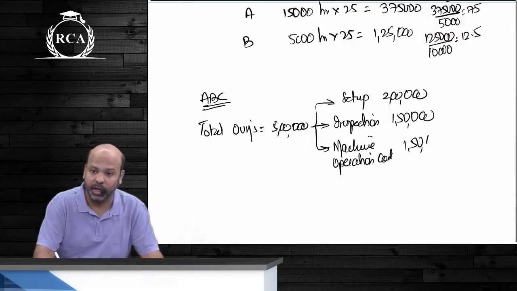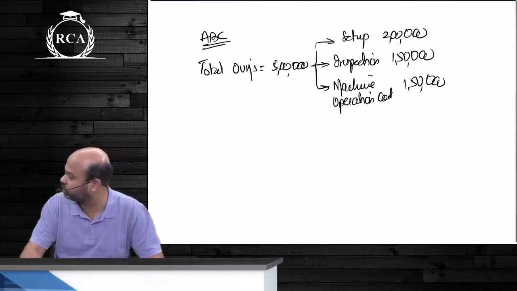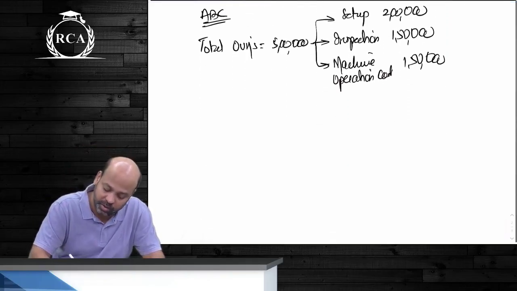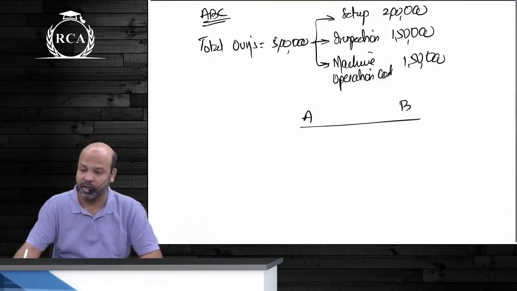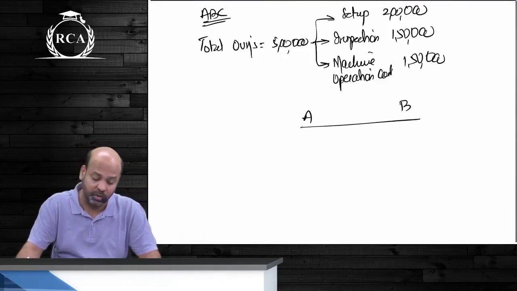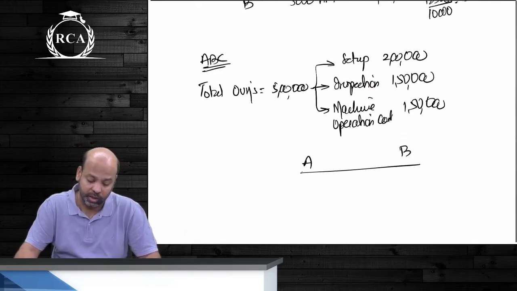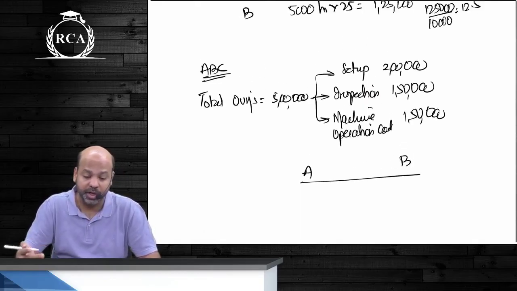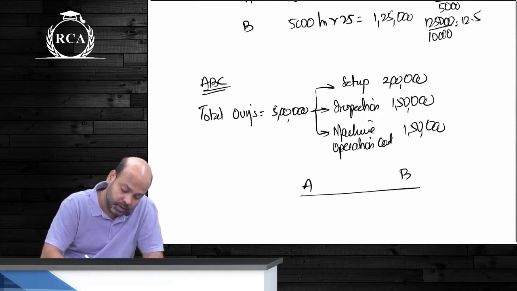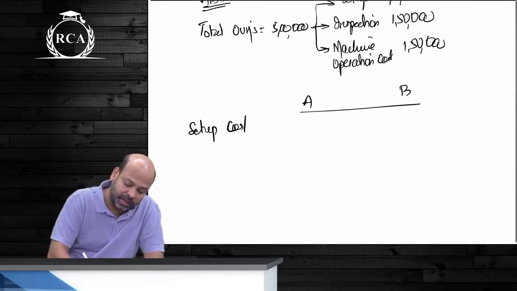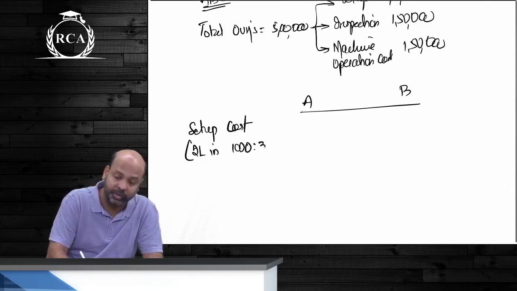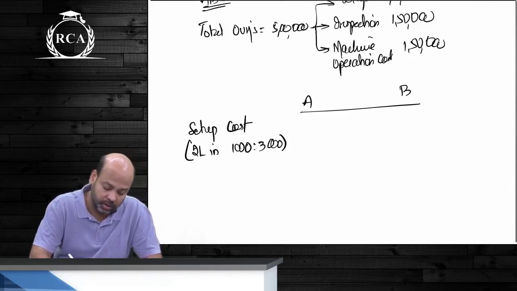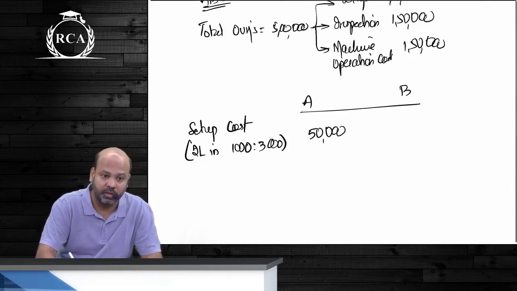So when you are allocating overheads as such, guys, setup cost will be allocated to both the products in the ratio of the total setup time, rather than on the basis of machine hours. Apna total setup cost kitna hai? 2 lakhs. What is the total number of setup time? You've already written in your books. So this setup cost of 2 lakhs I will allocate in the ratio of 1,000 is to 3,000. How much will be the allocation of the amount? 50,000 and 1,50,000. Are we clear about this?